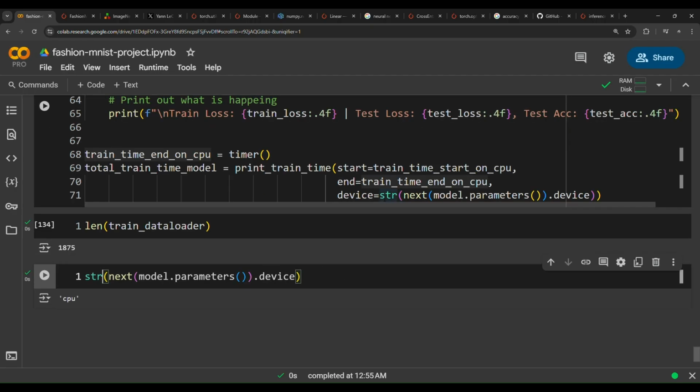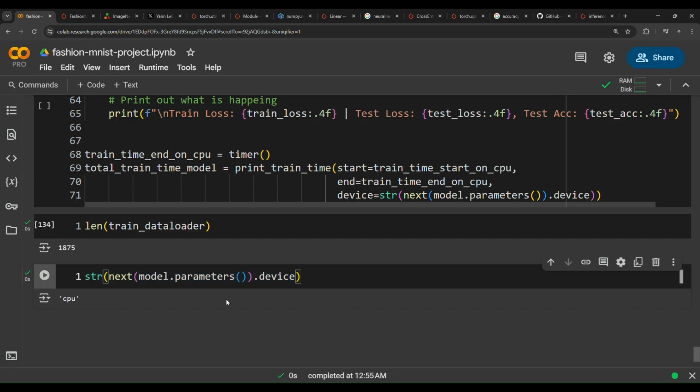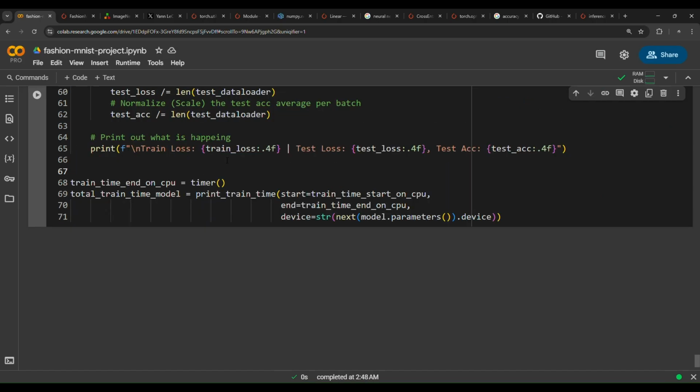So this code does the same operation, because it gives me the name of the device that the parameters of the model live on. We pass to the device parameter the string function, then next, then the model.parameters method.